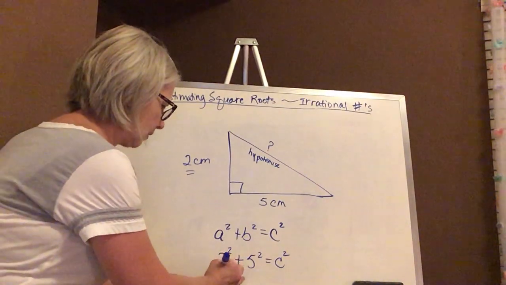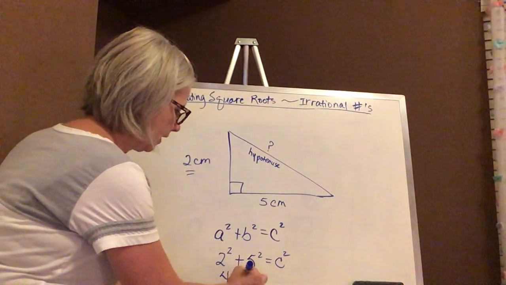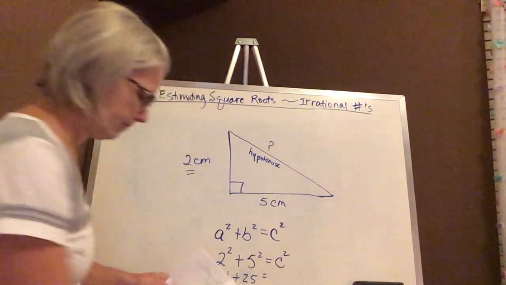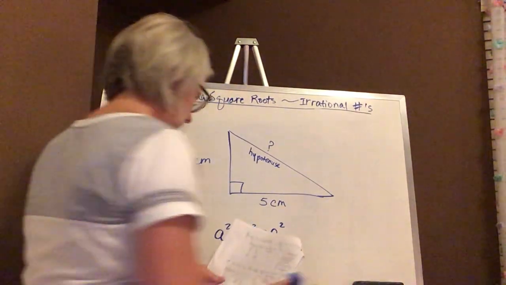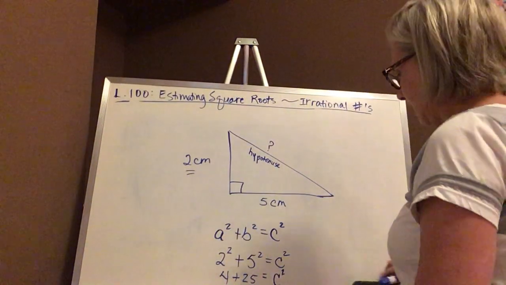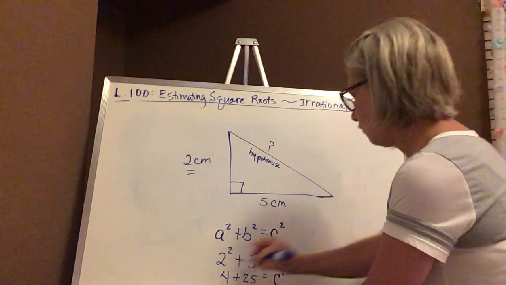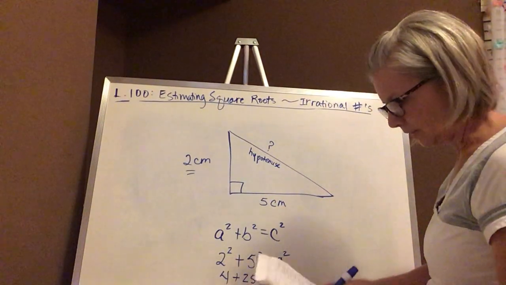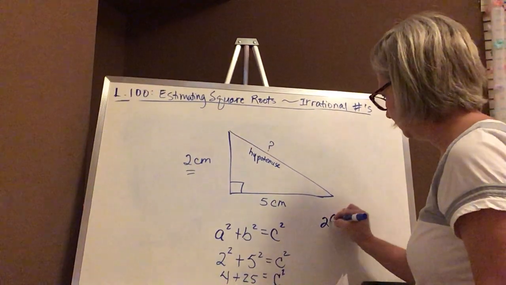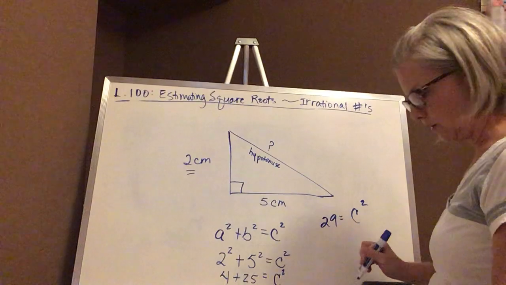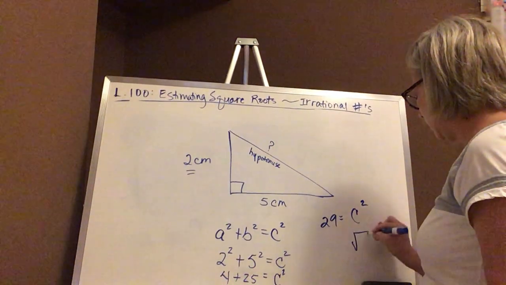So what do I have here? I have 4 plus 25 equals c squared. I'm going to leave it like this for just a second. I'm going to come back over here and write this right up here. So 4 plus 25 is actually 29, equals c squared. So how do I figure that out? It's the square root of 29.